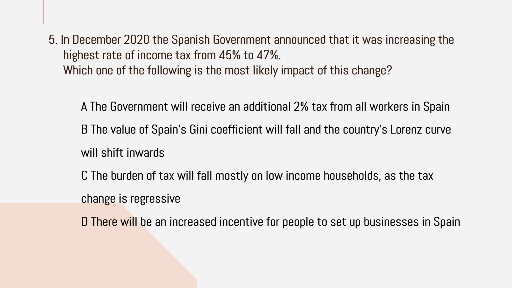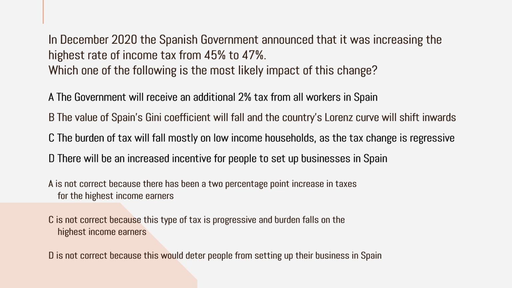Option B, the value of Spain's Gini coefficient will fall and the country's Lorenz curve will shift inward. Option C, the burden of tax will fall mostly on low-income households as the tax change is regressive. Option D, there will be an increased incentive for people to set up businesses in Spain.